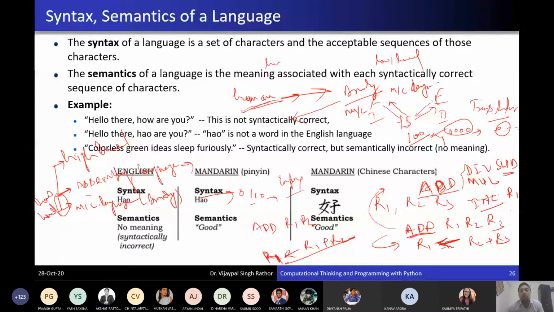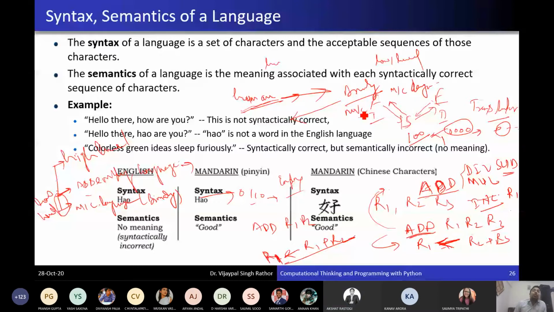Can the computer directly understand this language, ADD R1, R2, the assembly language? No, sir. Then how can the computer understand these mnemonics? Compilers? Interpreters? No, wait a bit.